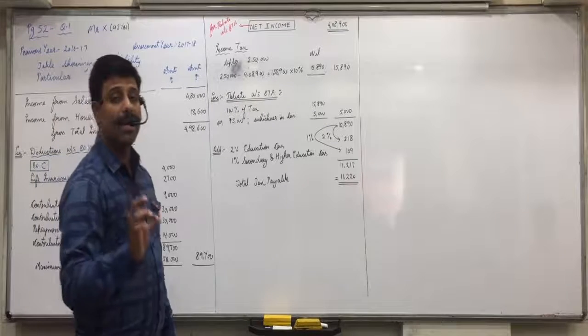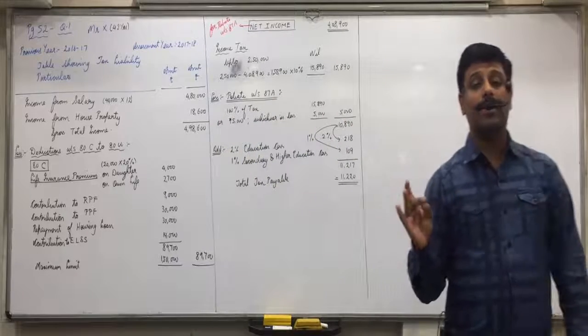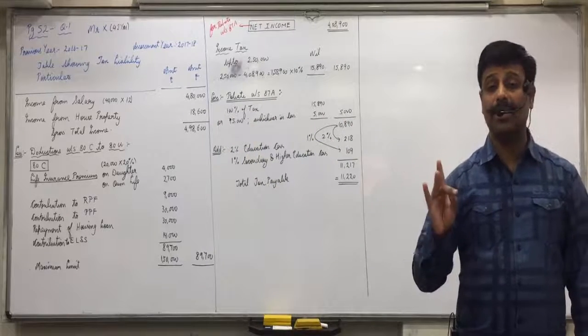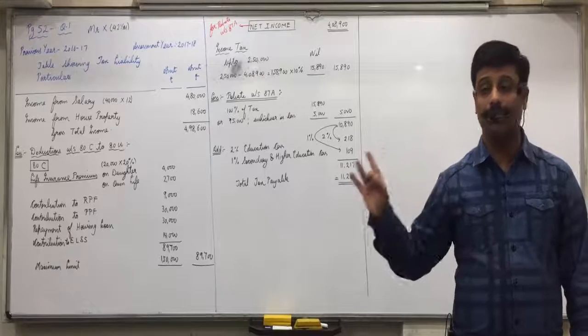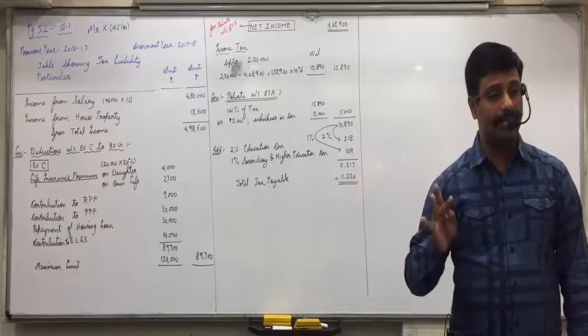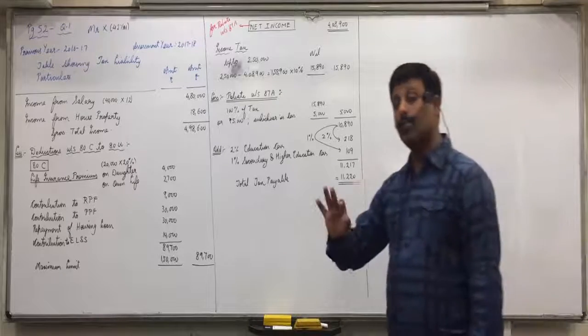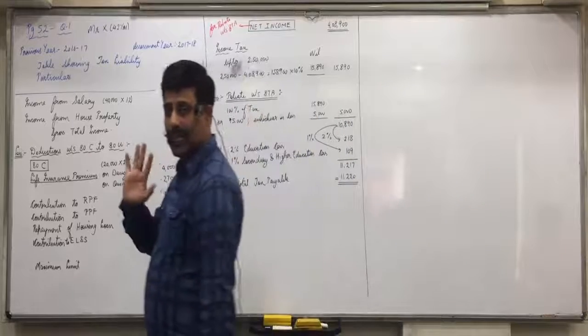4 payments are included. One is medical insurance premium or health insurance premium. Second is preventive health checkup, any expense incurred on preventive health checkup. Okay. Third is contribution to Central Government Health Scheme, and fourth is any medical expenditure on senior, super senior citizen above 80 years of age.